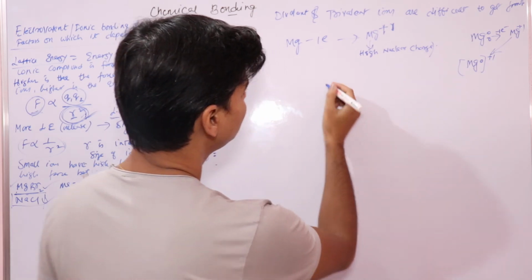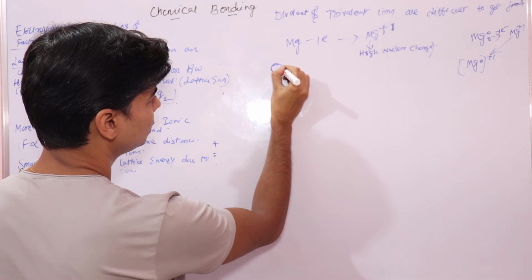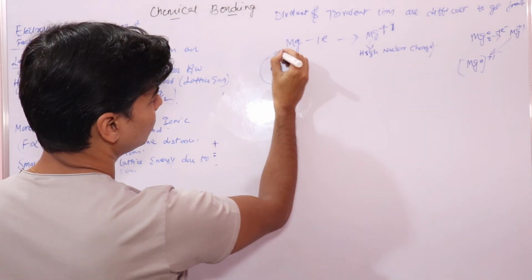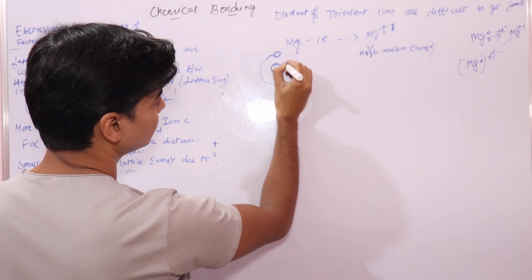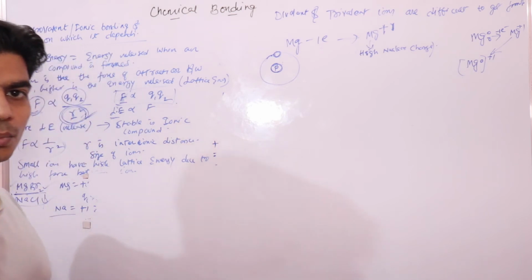This is the nucleus, which is positive due to protons, and this is the outermost electron.